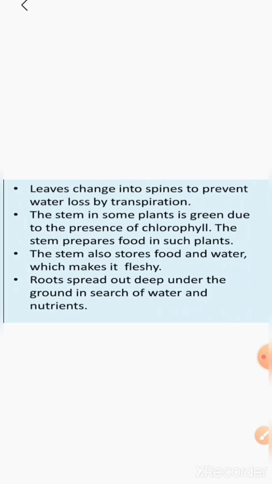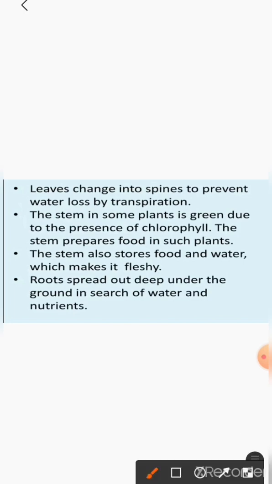Okay, in a cactus plant, which part prepares food for the whole plant? So we can say that the stem prepares food in such plants. The stem also stores food and water, which makes it fleshy. Roots spread out deep under the ground in search of water and nutrients.